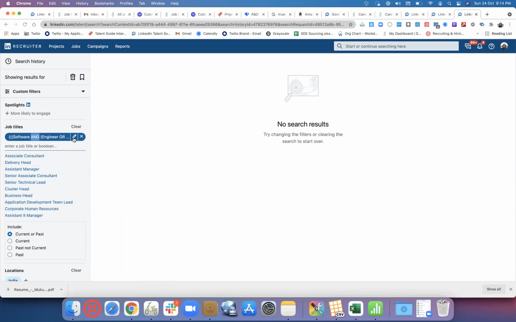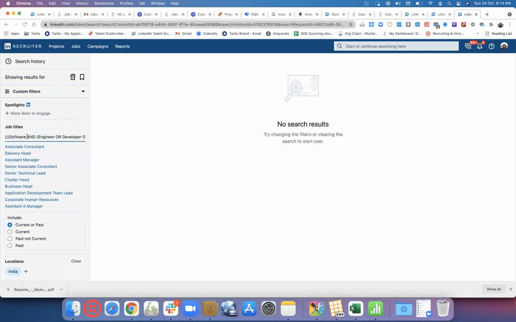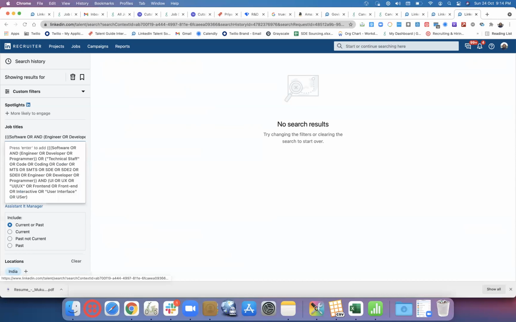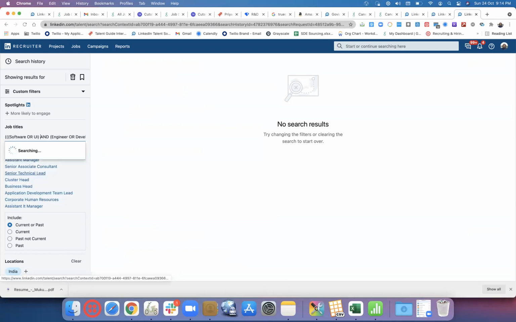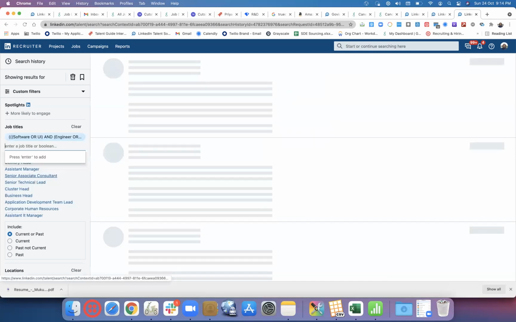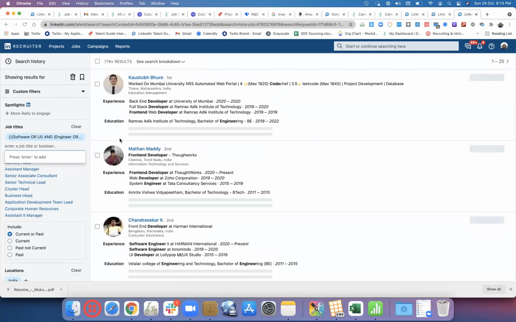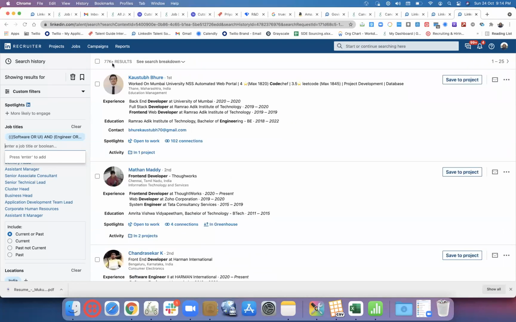Let me add one. I think this bucket we were missing. We wanted this bucket here. So now it gives 77K.